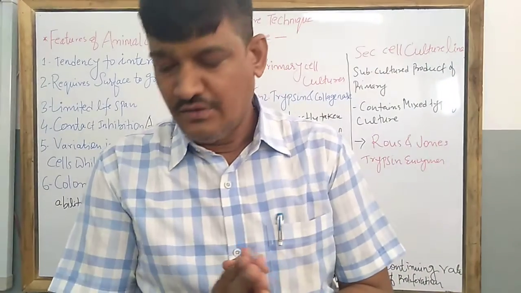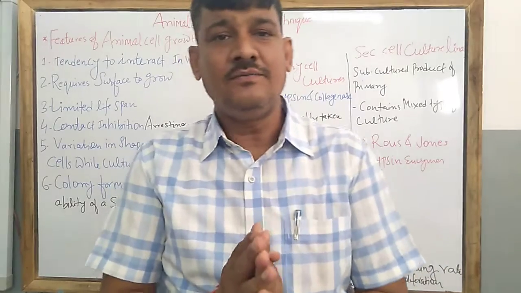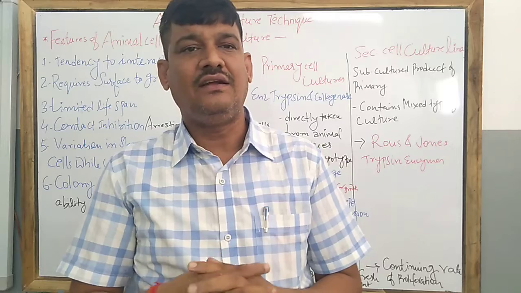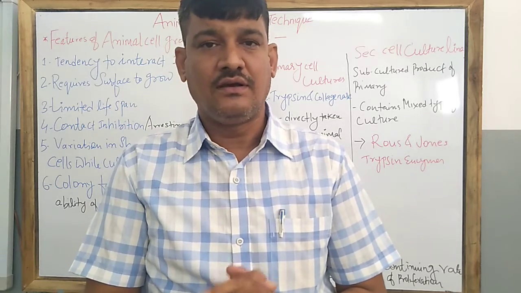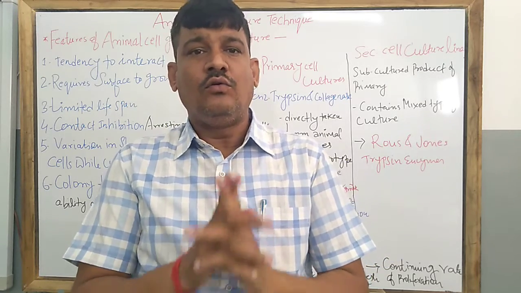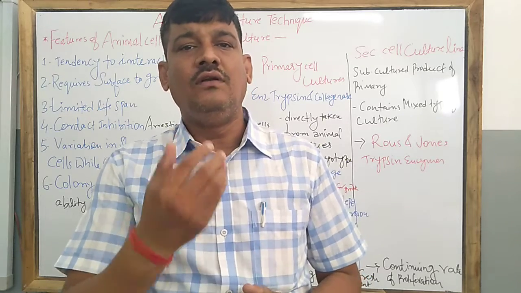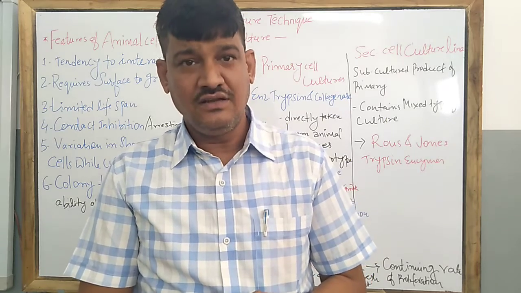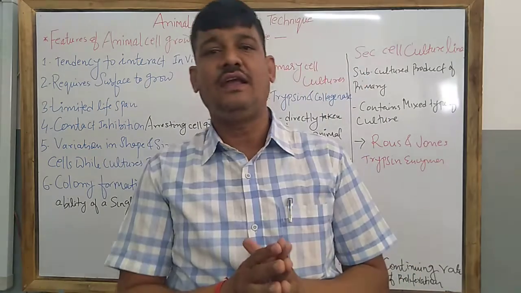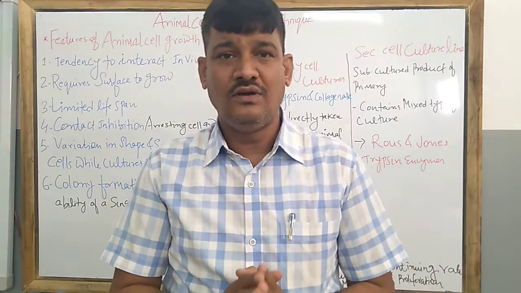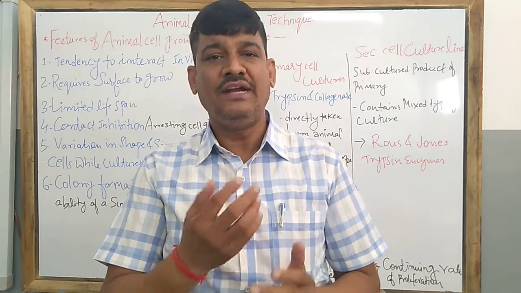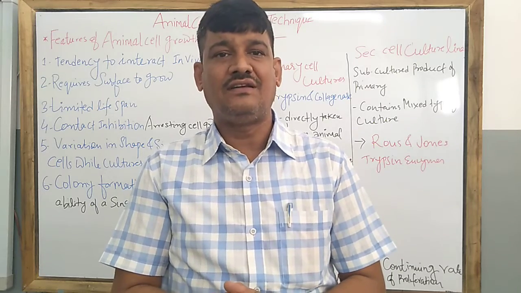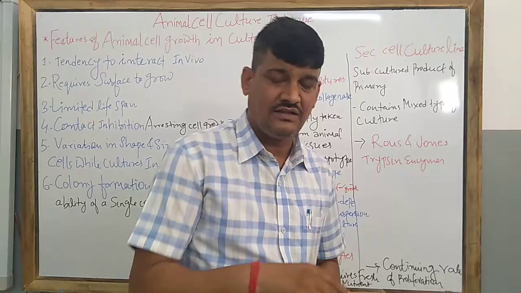Welcome back, beta. Today we have started the next chapter, that is animal cell culture, and the introduction part has already been covered by us. Today we will discuss and you will learn about the features of animal cell culture and types of animal cell culture. So let us start: what are the prominent features of animal cells which are taken in vitro for the culturing process?